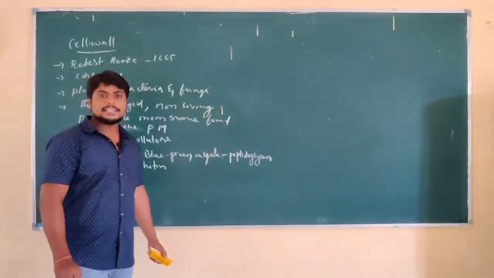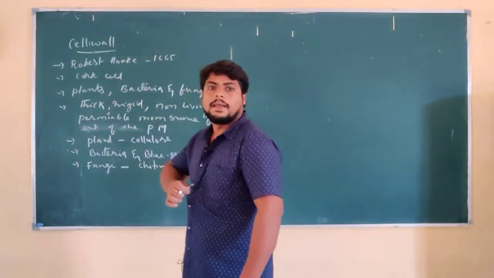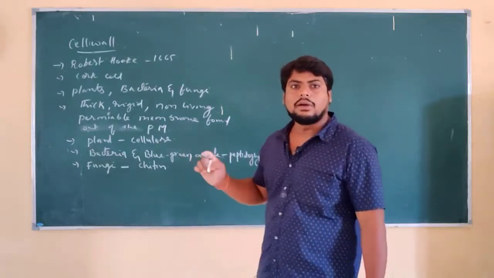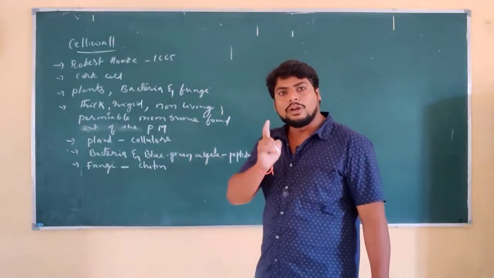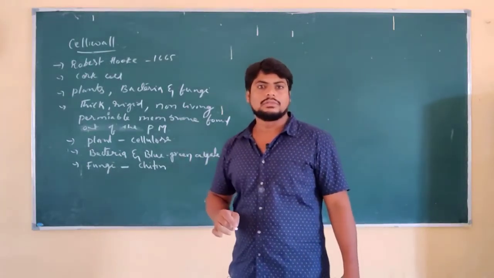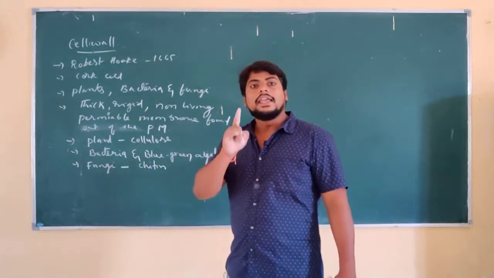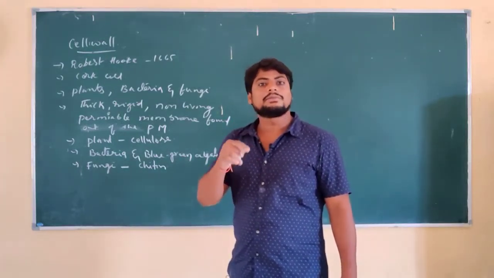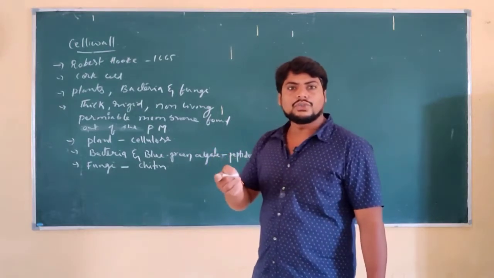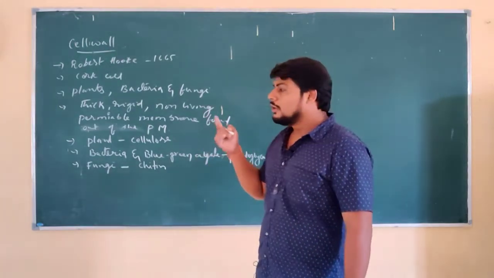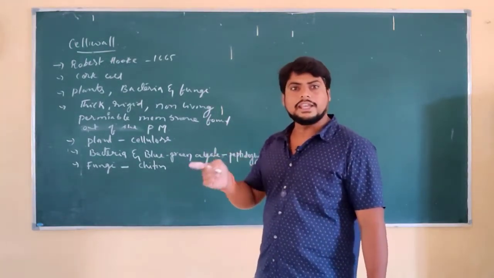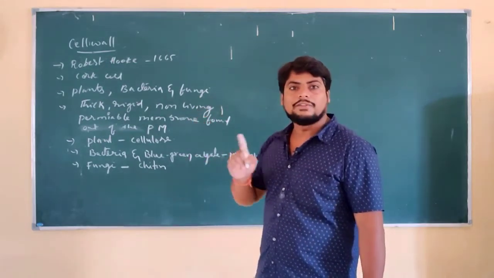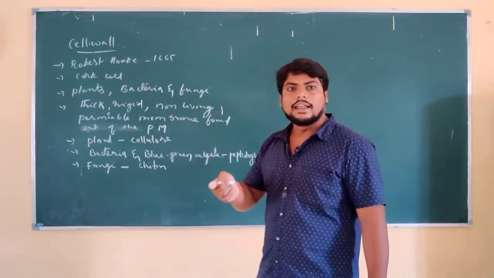If you observe in the case of plants, the cell wall composition is different from one tissue to another tissue. Why? Because plant cells are made of different types of cells which are differentiated to carry out their functions. So depending on this variation in function, the composition of the cell wall differs from one tissue to another.